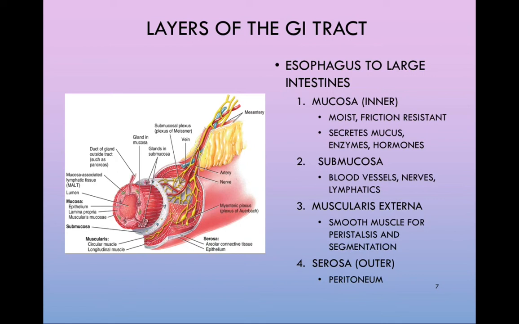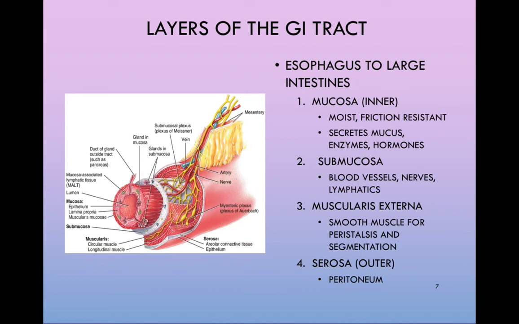The final layer or tunic of the alimentary canal is known as the serosa. Hopefully we remember that the word serosa indicates that we're talking about a serous membrane. This serosa, found wrapping around the outside of the alimentary canal, is formed by the serous membrane of the abdominopelvic cavity known as the peritoneum. This outer layer will suspend the intestines, eventually fold back on itself, and house the blood vessels, nerves, and lymphatic vessels that are traveling out to supply the digestive organs.